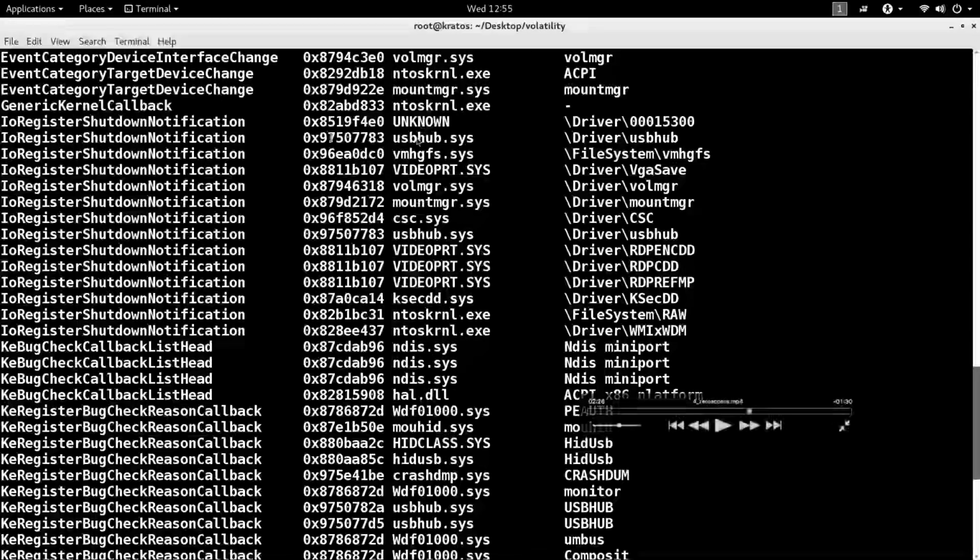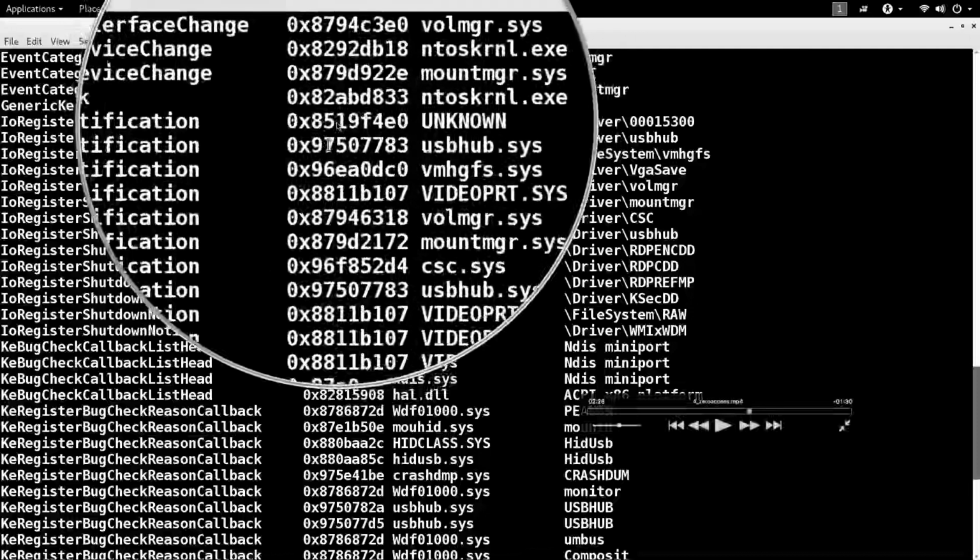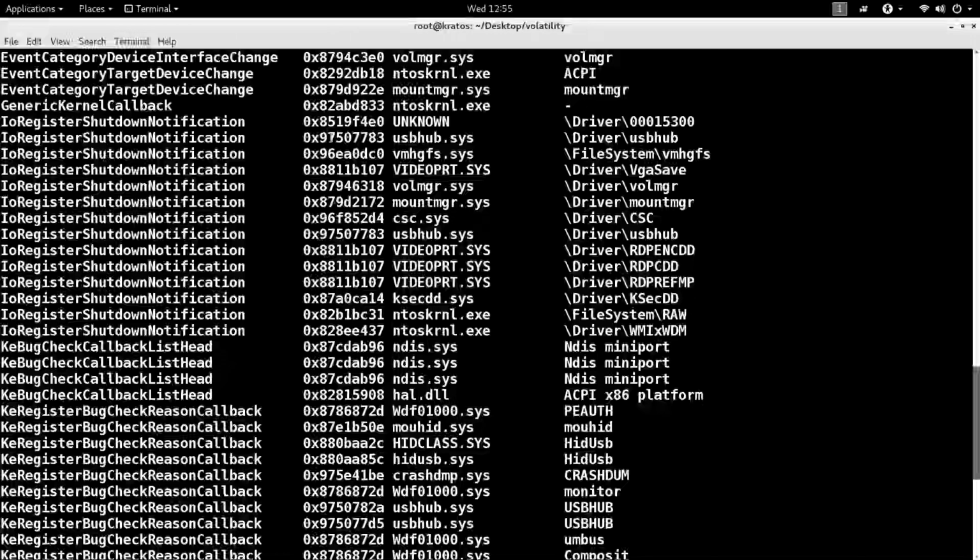How does it help? Because I know in this address range, 8519, there has to be a malicious module, right? My intention was to find the module and dump the module. I couldn't dump because it zeroed out the address. So now I run callbacks, and I land on a suspicious callback. Now probably this can lead me to the malicious driver. So how do I do it? How do I find a malicious driver?